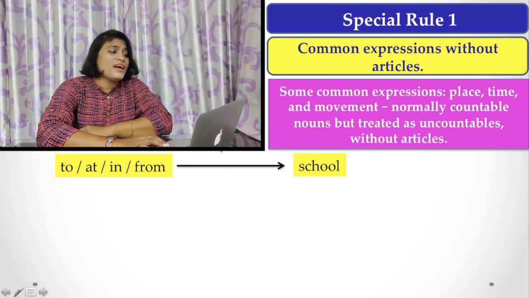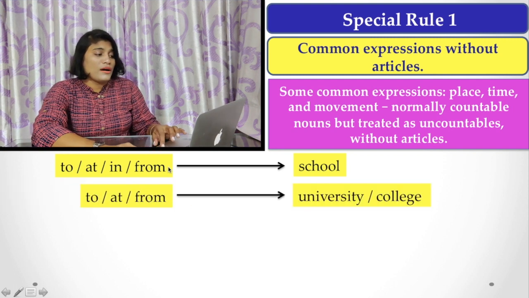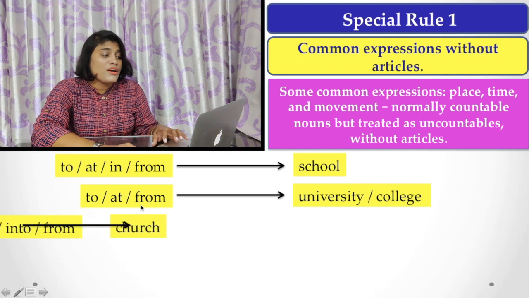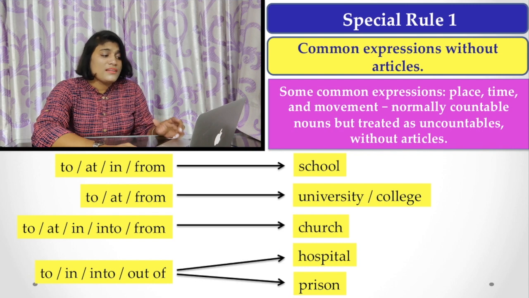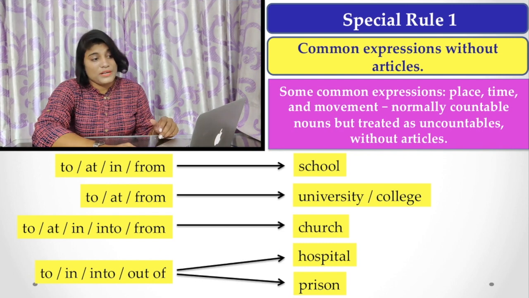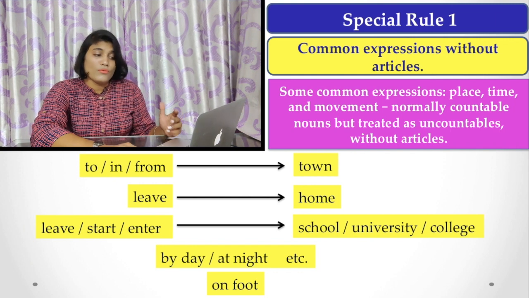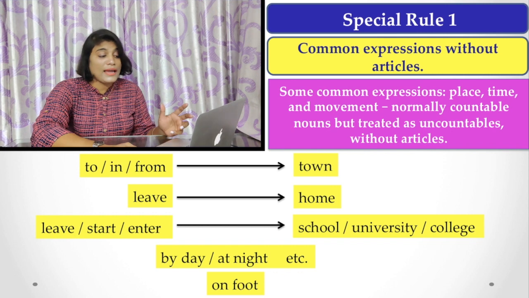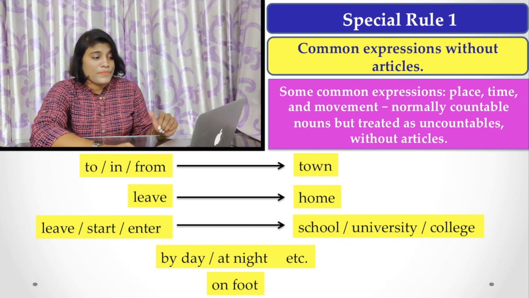That is, if we say to, at, in, from school, or to, at, from university or college, or we may say to, in, from church, or to, in, into, out of hospital or prison. Similarly, there are town, home, school, university, college, or by day, by night, on foot, etc. We do not use an article with them.